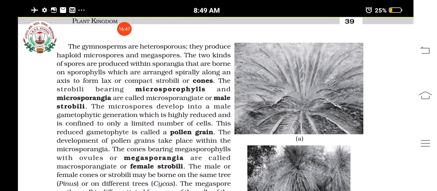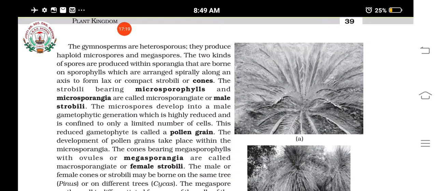Just compare with the bryophytes or the algae. There the actual plant body was the gametophyte, but here the actual plant body is the sporophyte, and it produces spores. Male and female gametophyte development is there, but they are very inconspicuous and found inside the spores itself. This reduced gametophyte is called the pollen grain.